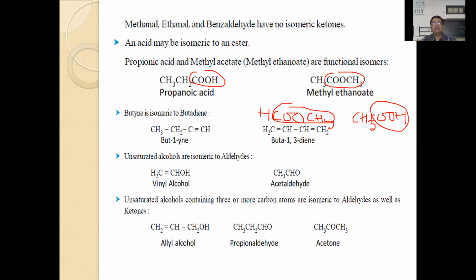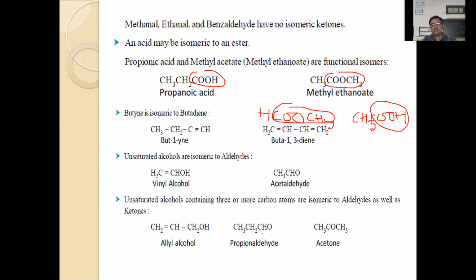Then similarly, alkadienes and alkynes. Sometimes they also act as functional isomers. For example, 1,3-butadiene and but-1-yne. The number of carbon atoms is the same. Here you will find double bond character, and here you will find triple bond character. They are also functional isomers. You should remember, not alkynes and alkenes. Alkadienes and alkynes are functional isomers. Then vinyl alcohol and acetaldehyde; later we will learn about them in tautomerism. Of course, they are also functional isomers.